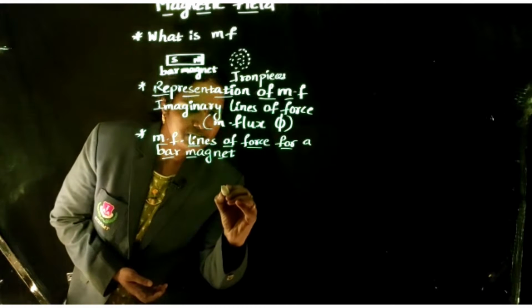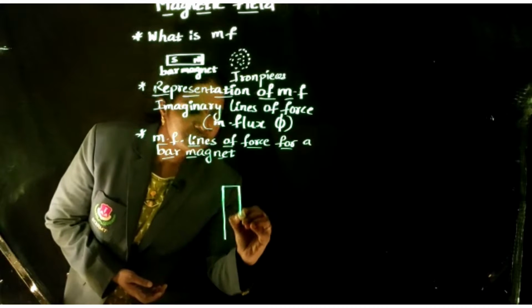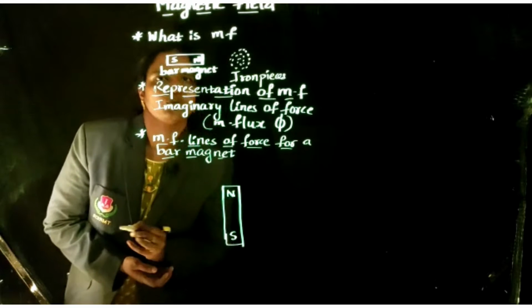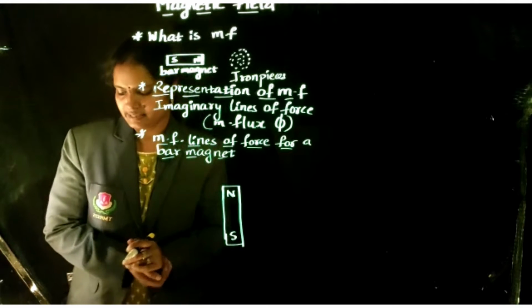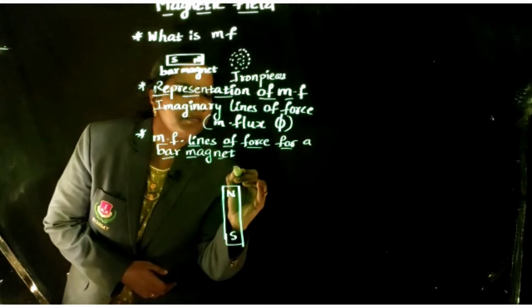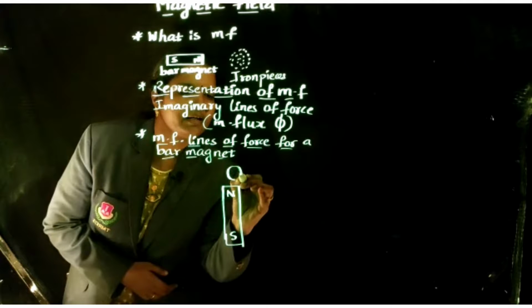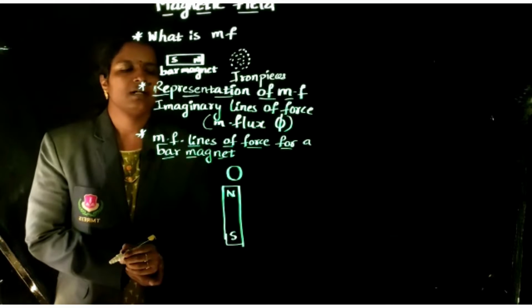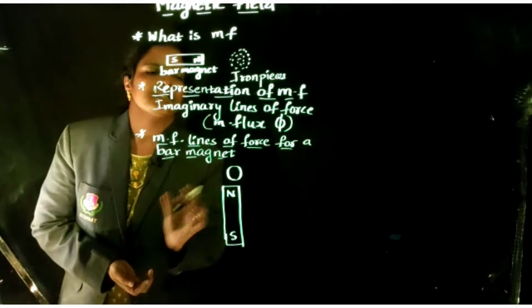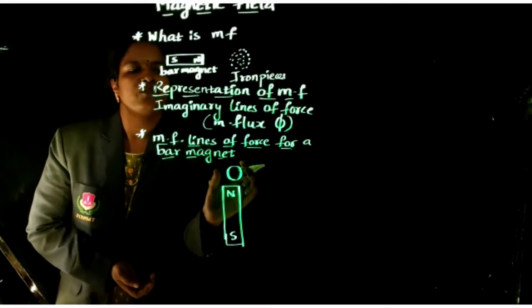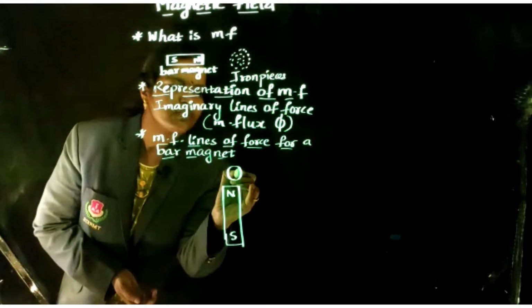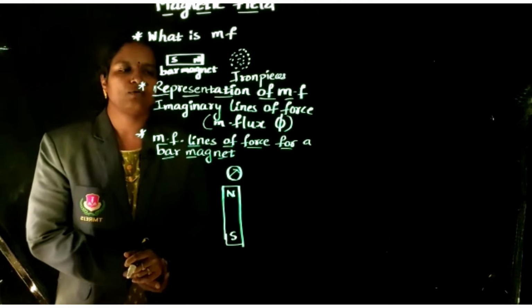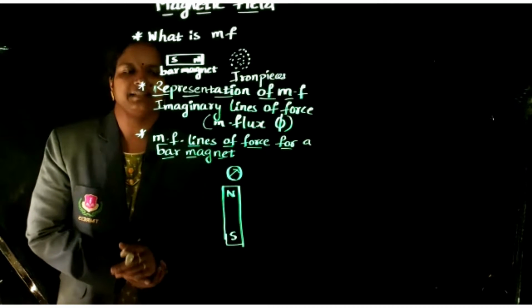Take a bar magnet having a north pole and a south pole. Take a compass, whose needle shows north and south directions. Place the compass just above the north pole of the bar magnet. It shows a deflection, which means the direction of the needle changes.